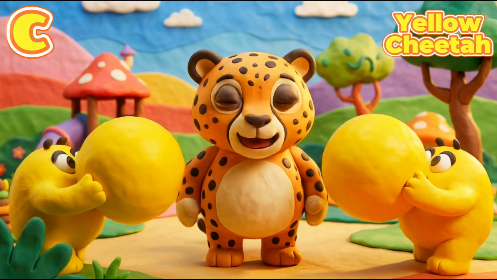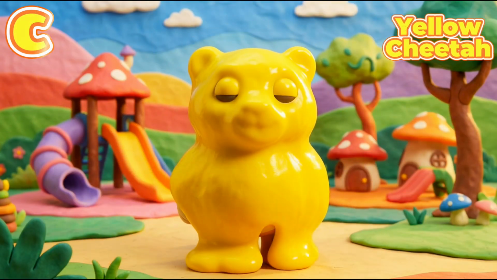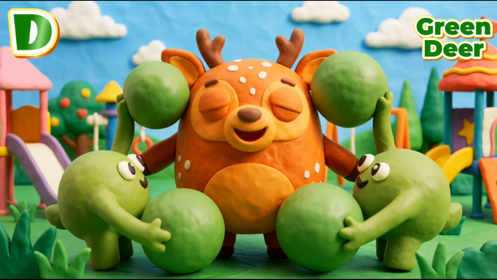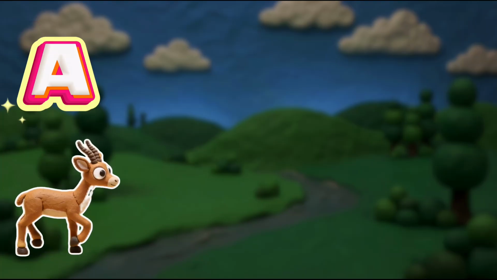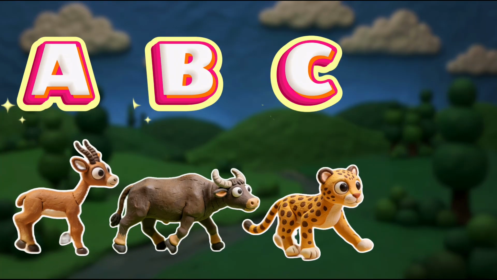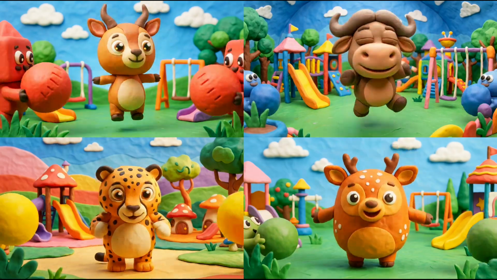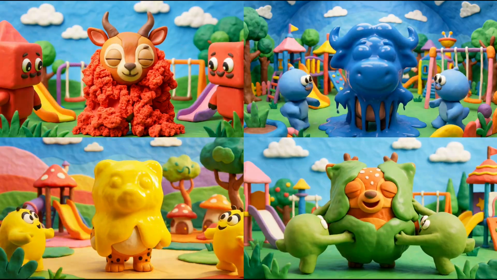C is for cheetah. Yellow cheetah, chirp, chirp, chirp. D is for deer. Green deer, browse, browse, browse. A, B, C, D. Colorful safari animal.